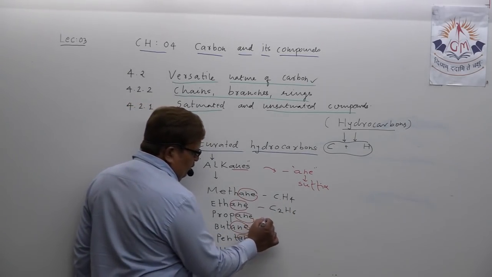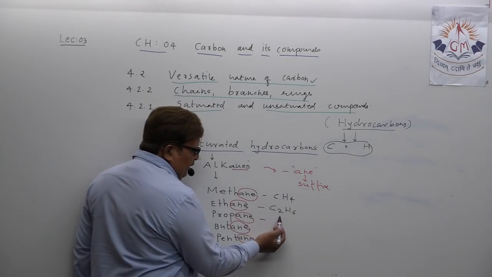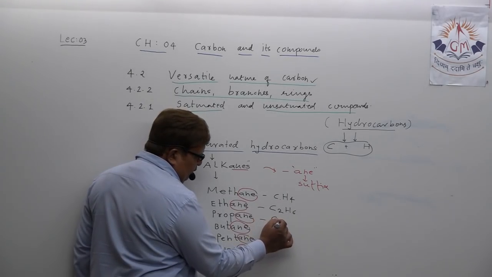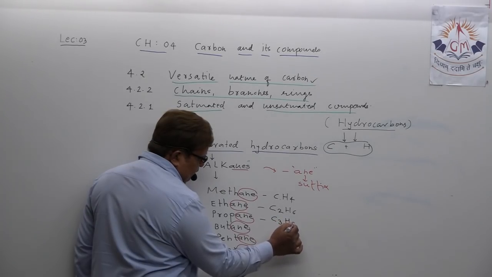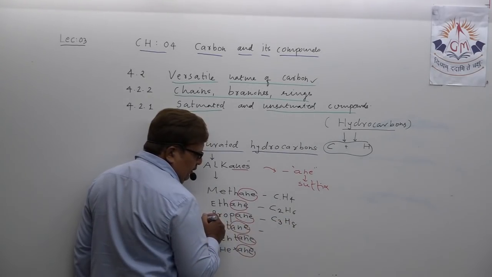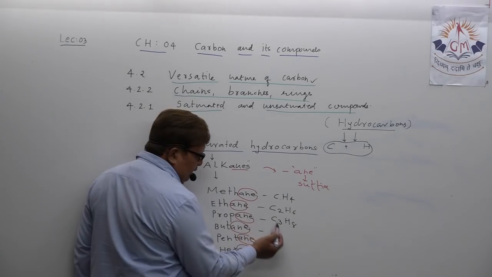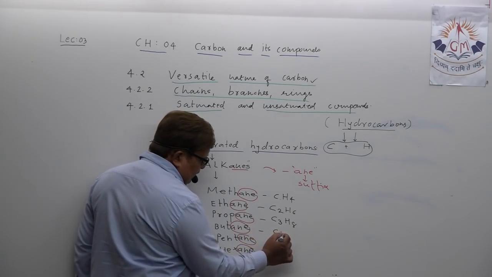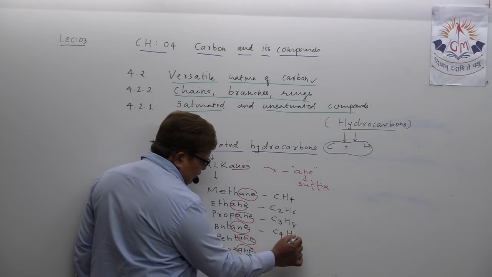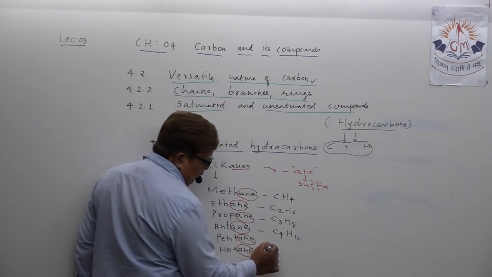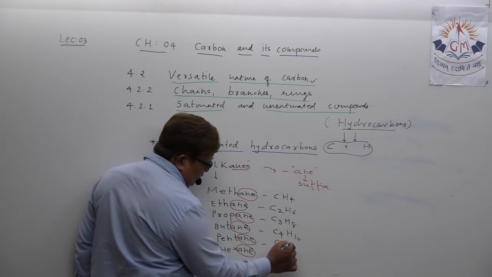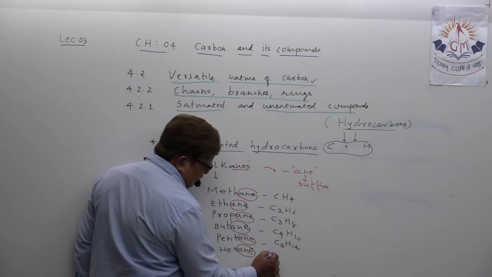Propane, what will you do, say? Add one carbon and two hydrogen, C3H8. Butane, speak out the formula, my dear student. One carbon increase and two hydrogen, C4H10. Pentane, C5H12. Hexane,